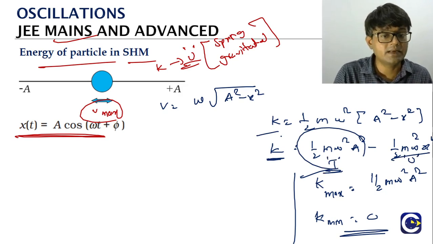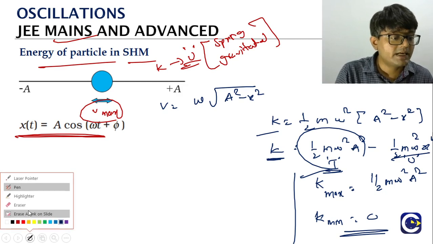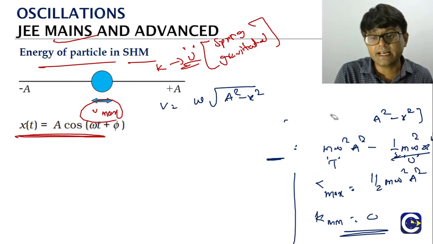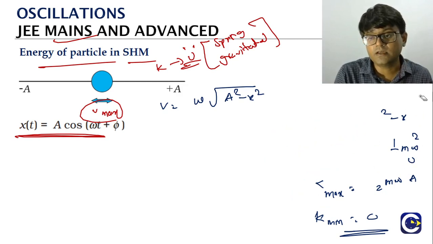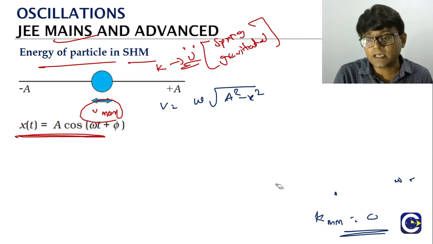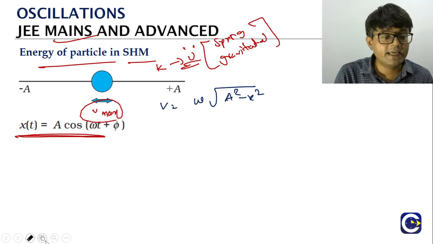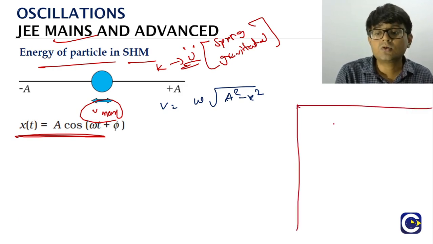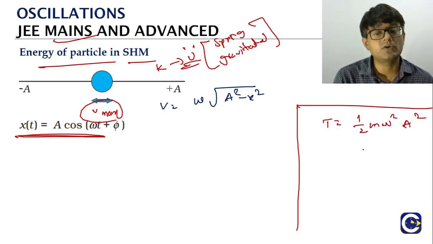So these equations are important, the kinetic energy equation and the potential energy equation. We'll just rewrite them one more time so that we can make a note of it. What is the total energy of the particle in SHM? Assuming there are no damping forces, total energy will be remaining constant. So what is the total energy value? Total energy will be half m omega square into a square. That is the total energy.